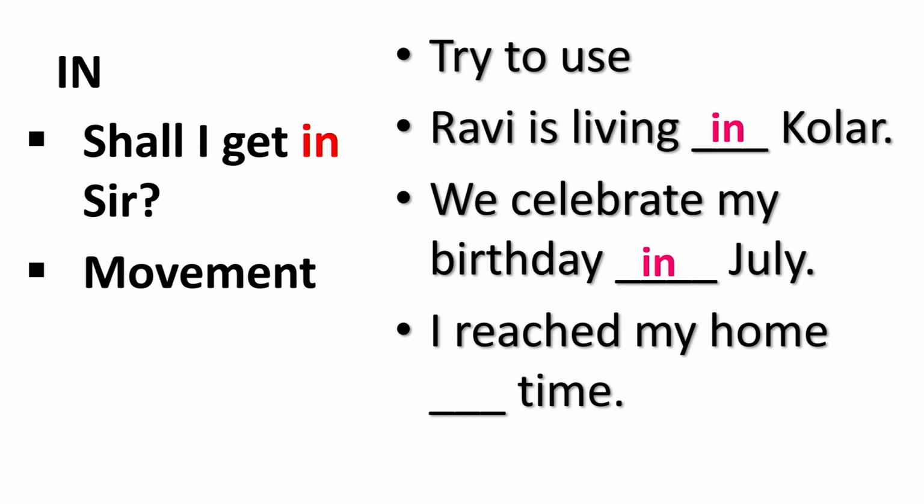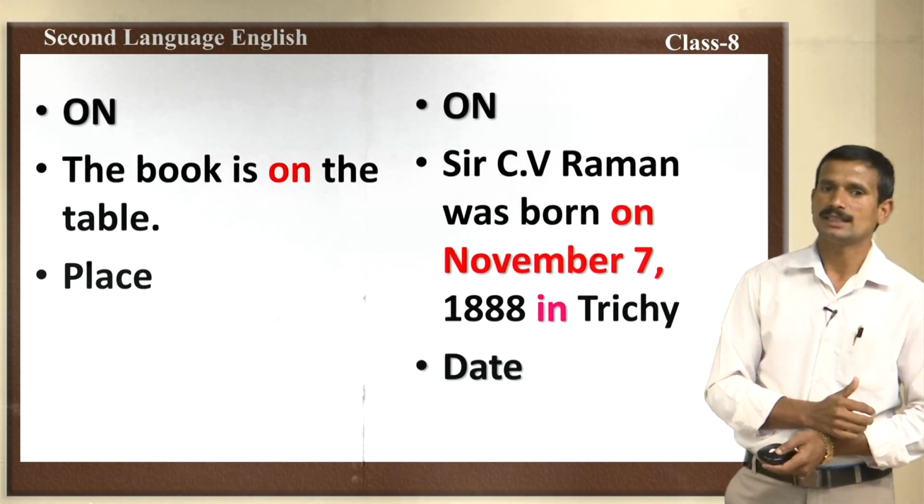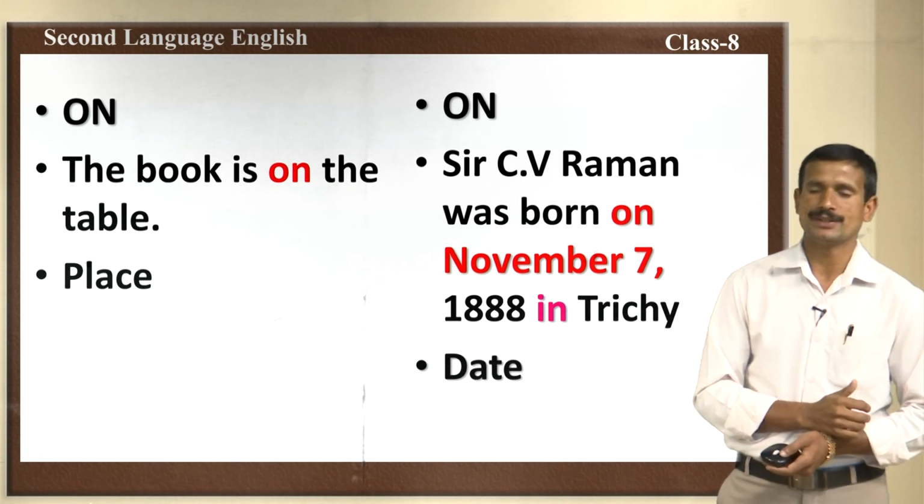Next, I reached my home dash time. I reached my home. What can we use here? In time. I reached my home in time. Let us know the other preposition, on.